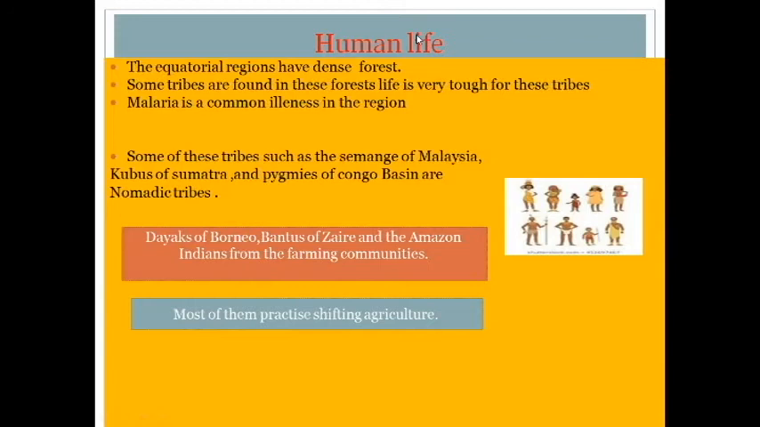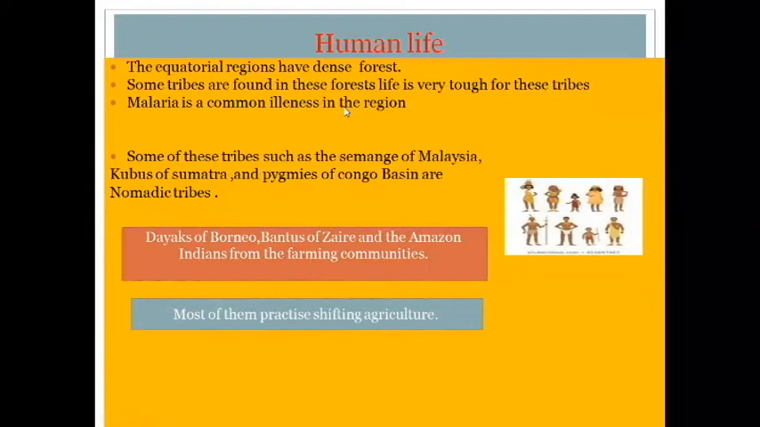The equatorial regions have dense forest. Some tribals are found here. In the equatorial region, some tribes are found, and it is very tough for these tribes to live there. In the equatorial regions we can see very dense forest, meaning the thickest forest, and some people are found in this region.